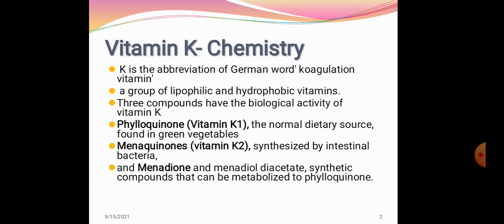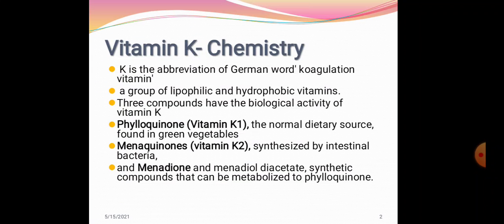Vitamin K2 on the other hand is synthesized by the intestinal bacteria. Phylloquinone is present in green leafy vegetables and menaquinone is synthesized by the intestinal bacteria. The third one is a synthetic form and it includes menadione and menadiol diacetate and these are metabolized into phylloquinone.